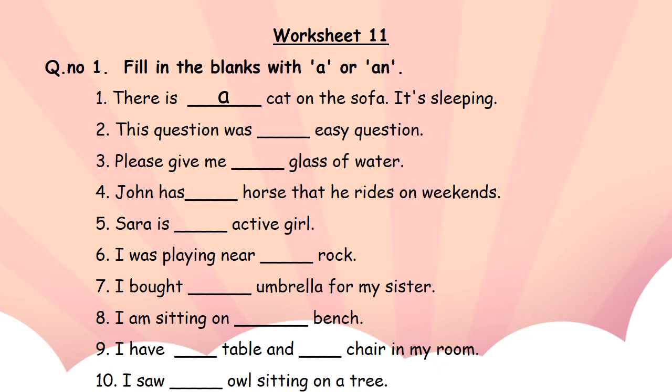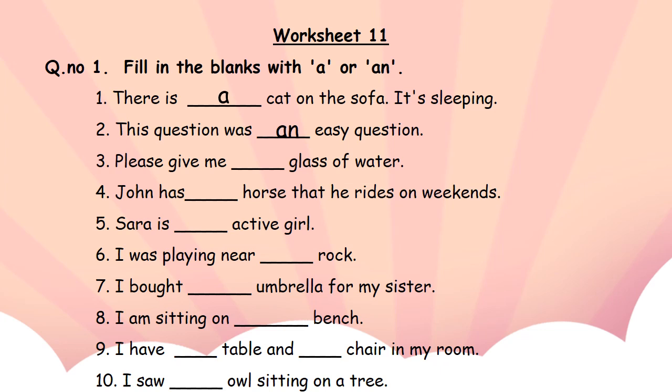It's sleeping. Second blank is this question was dash easy question. This question was an easy question. Third blank is please give me dash glass of water.